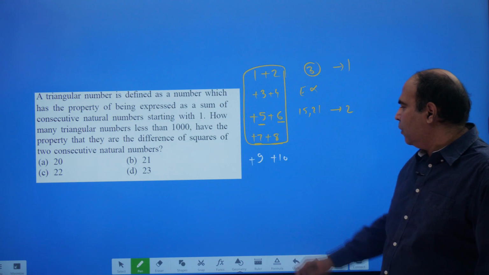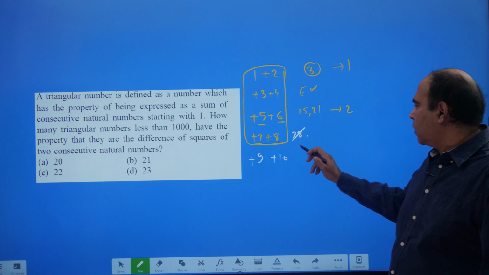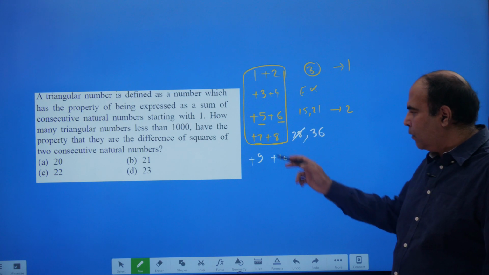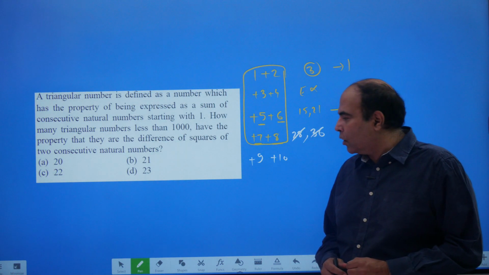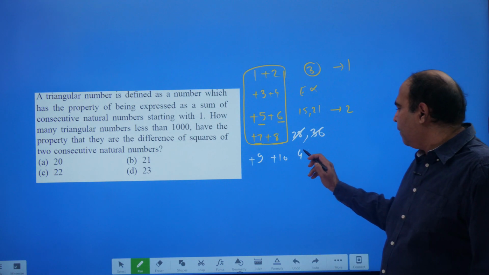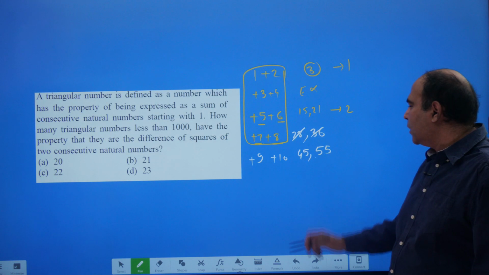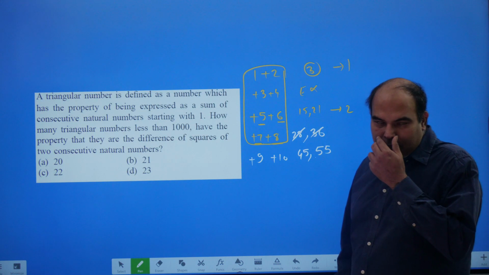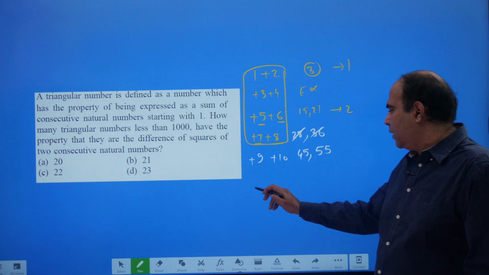So you identified a pattern, because at this point the sum is 28, which is not possible to represent as they want. 36 also you cannot represent as difference of squares of two consecutive natural numbers. But 45 and 55, 45 will be 22 and 23, and 55 will be 27 and 28. You can represent these as this thing. So skip 11, 12, take 13, 14.